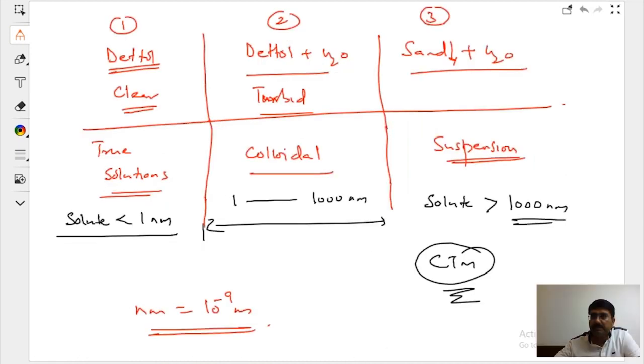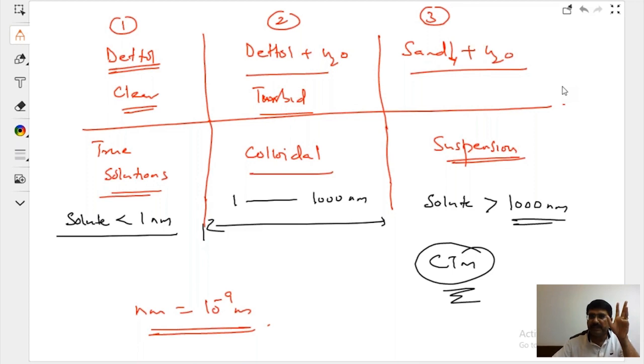I'm focusing on me, right? The screen has been removed. I hope you must be able to see me. How many types of solution we have? 3. That is which, beta? The true solutions, the colloidal, and the suspension.